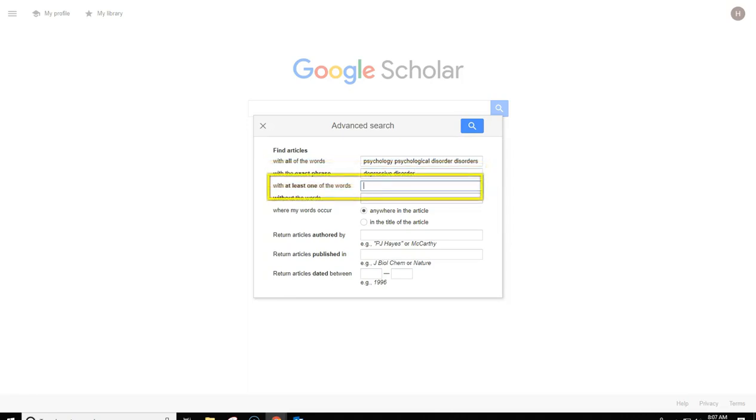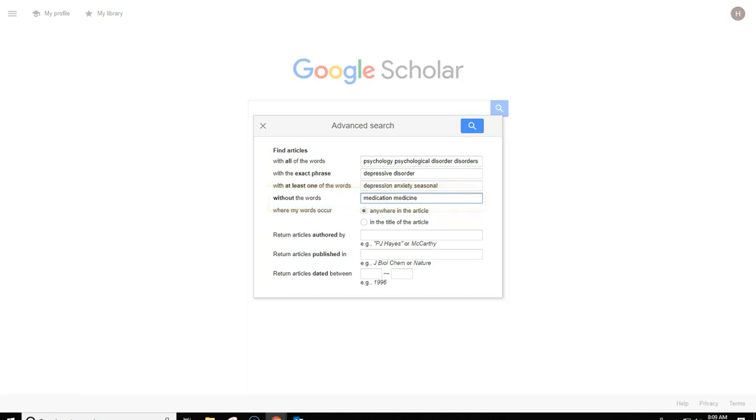At least one of these words. So it's going to look through the article and it's going to try to find at least one of the words I list here. So I'm going to say depression, anxiety, seasonal. And the without the words box we're going to include words that we do not want to be in our article. It's going to look through the text of the article, and if any of these words appear, that article is not going to be there. So maybe I don't want articles about medication or medicine.